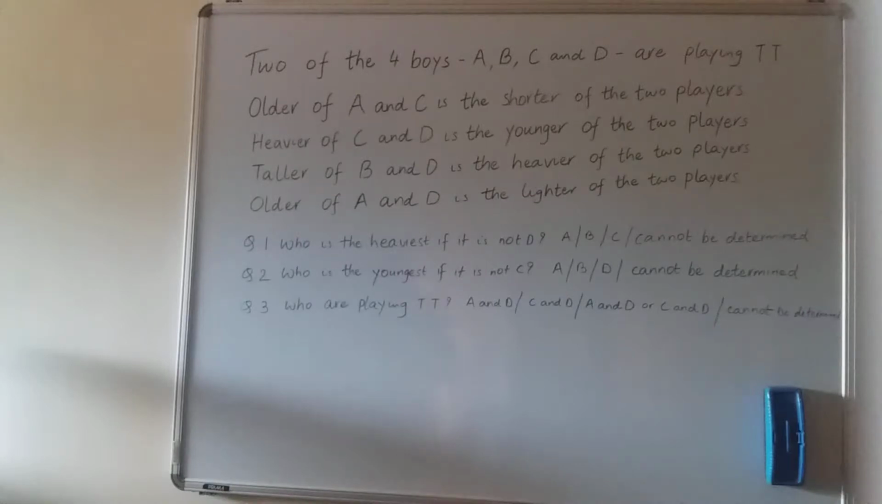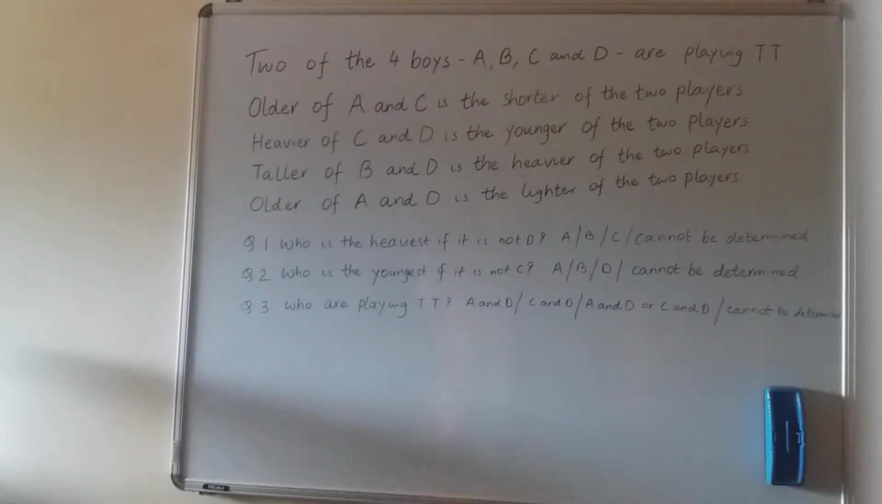So now let's look at the 4 statements. The whole crux lies in these 4 statements, so you can go through them again and again. I went through them at least 5-6 times or 7-8 times, I don't remember, before starting to solve this question. So okay, it says older of A and C is the shorter of the 2 players. Okay, so whoever is older between A and C, he is the shorter of the 2 players. Fine. Similarly, heavier of C and D is the younger of the 2 players. Taller of B and D is the heavier of the 2 players, and older of A and D is the lighter of the 2 players.